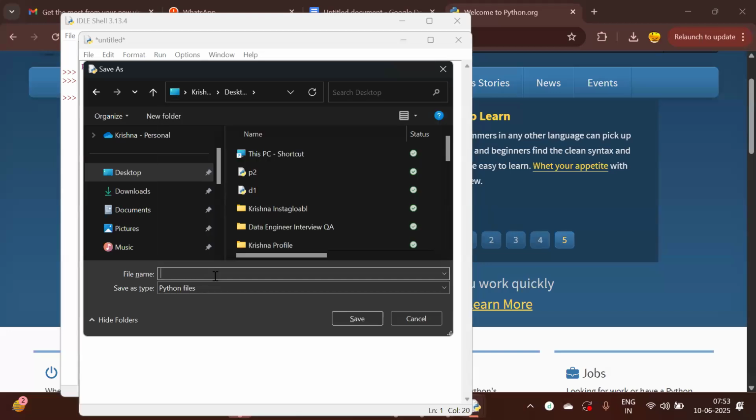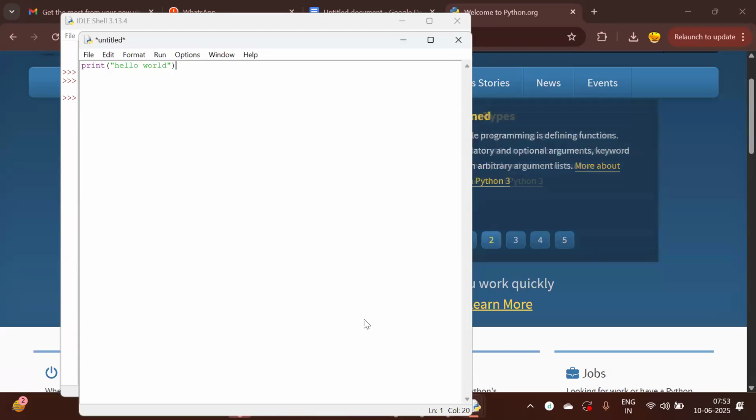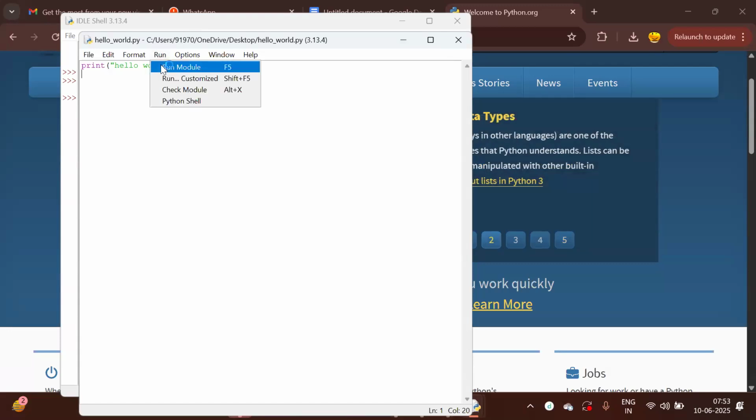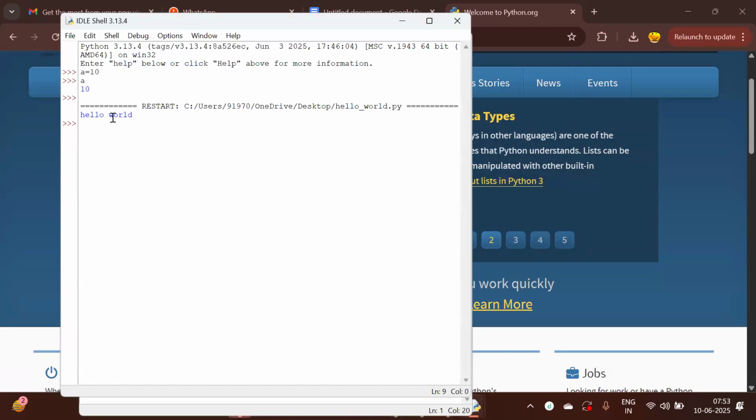Hello world.py. See here, the type .py Python file is automatically given. So I'll save it as a .py file, save it. There is a run button here. Just click on that, run module. See here, hello world is printed.